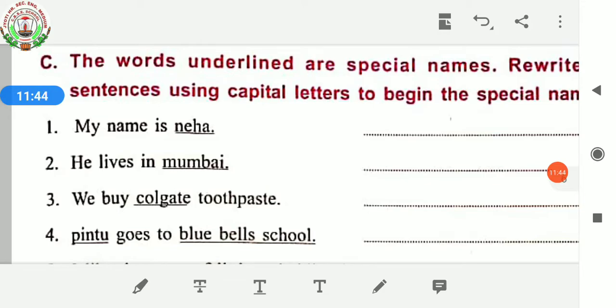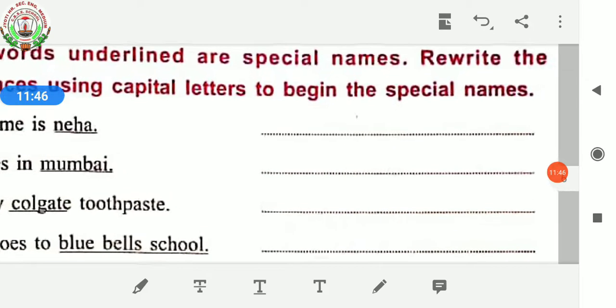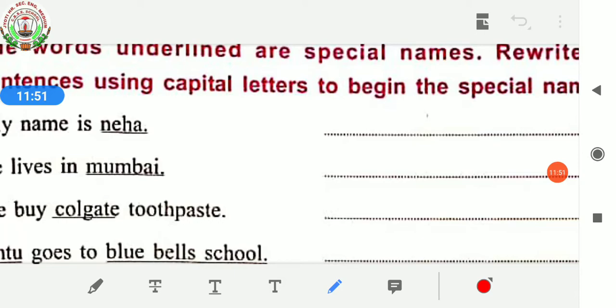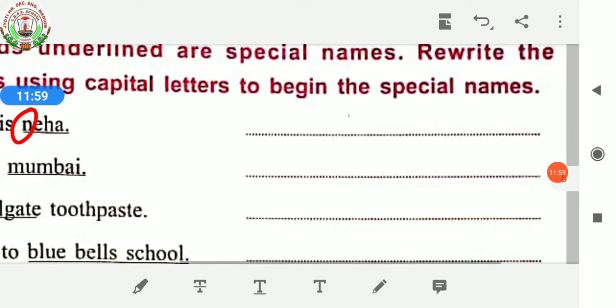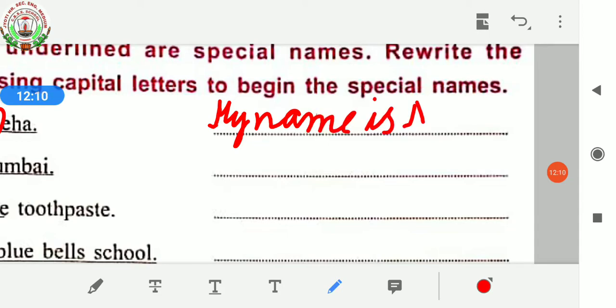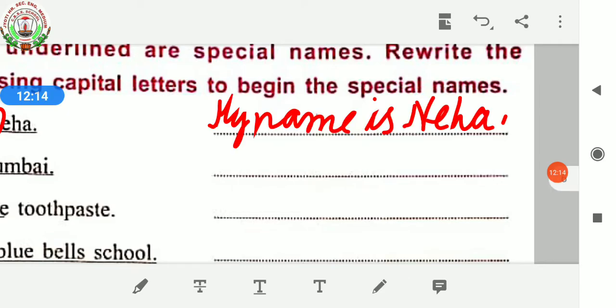You have to rewrite this sentence properly. Like first one is, my name is Neha. So how you have to write over here? Here Neha, we know that it's a proper noun and it is written over here in small letter, and this one you have to rectify. You have to make it in capital letters. So how you have to write over here? My name is Neha. Full stop. Okay.